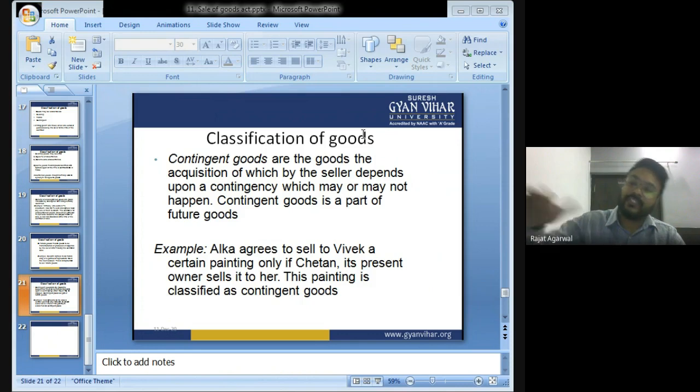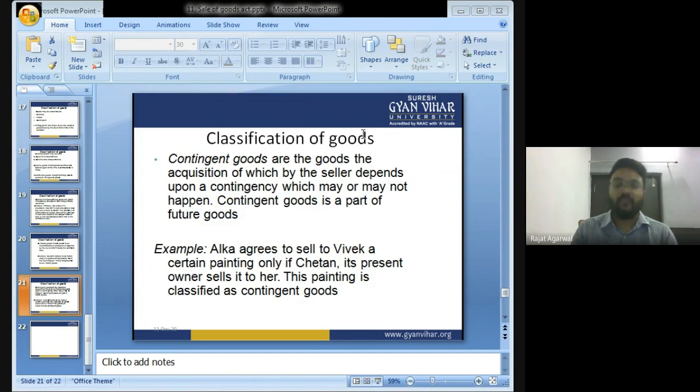Mr. Sham may sell the painting to Mr. Ram and then he can sell the painting to me. And if Mr. Sham does not sell the painting to Mr. Ram, he will not be able to sell the painting to me. So this type of goods is known as contingent goods, which may or may not happen. So everyone got my point?